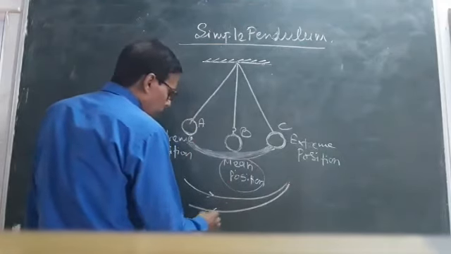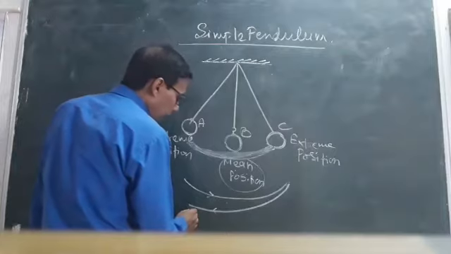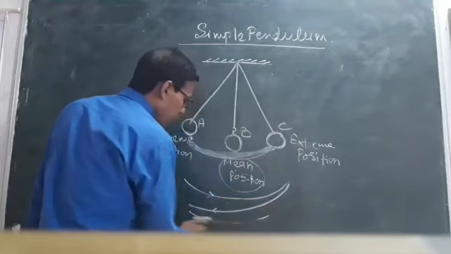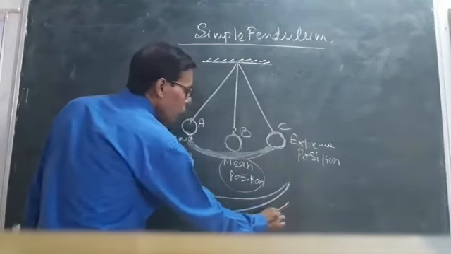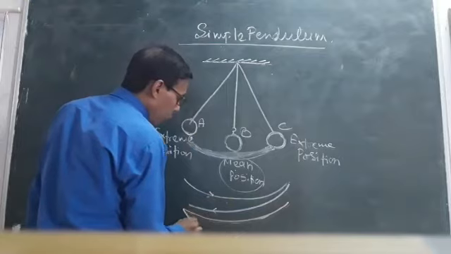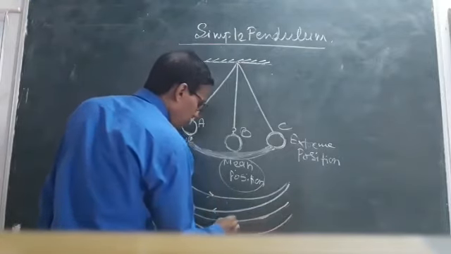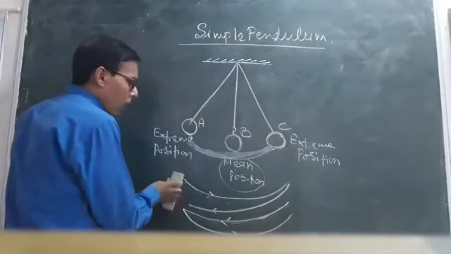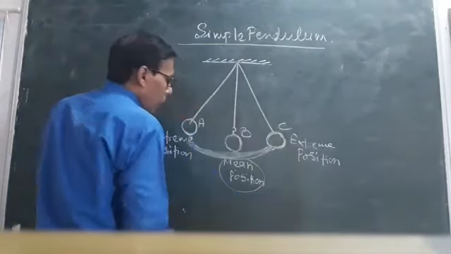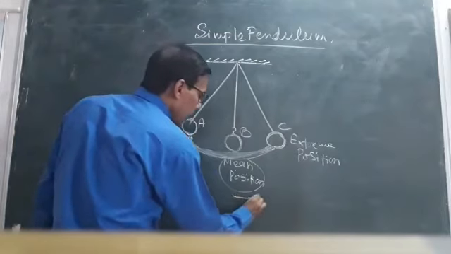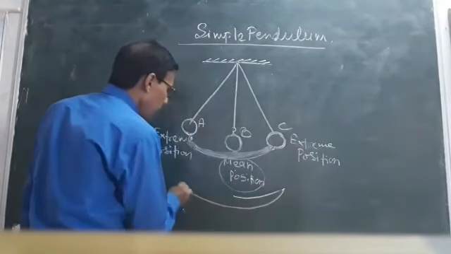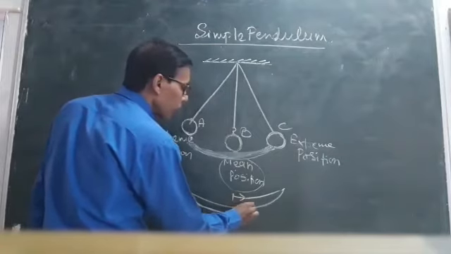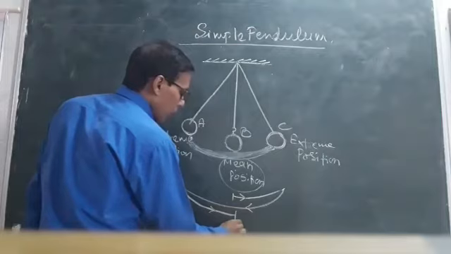Or if it starts from A to C, then C to A and A to C, it is also one oscillation. Or if it starts from B to C, C to A and A to B, it is also one oscillation.